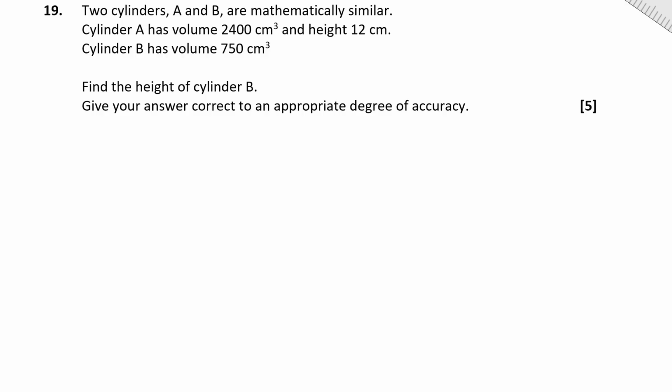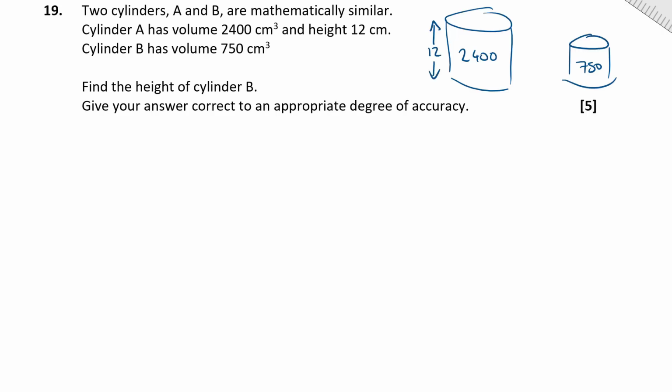Again, we've got a shape and space question and no diagram. So for me, first thing I'm going to do is quickly sketch what I've got. Okay, so I've got a big cylinder and a small cylinder, which are mathematically similar. I know that this one is 2400 and this one is 750, and this one has a height of 12, and this one has a height that I'm trying to find, so I'm going to call it H. Okay, so I've got my 2 diagrams.